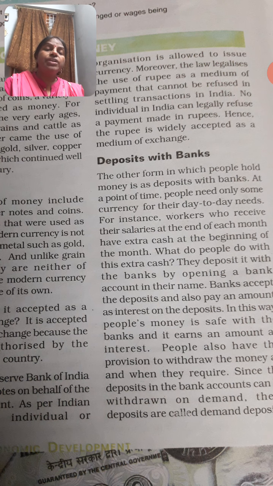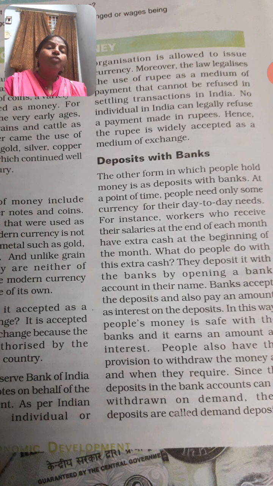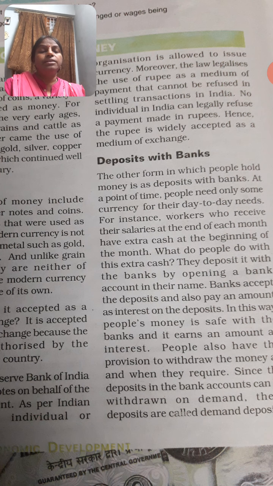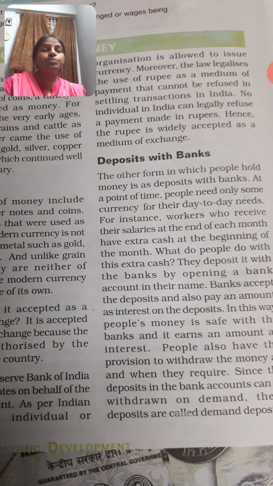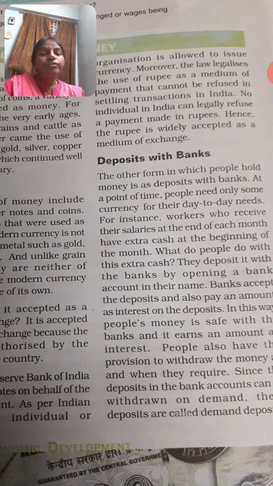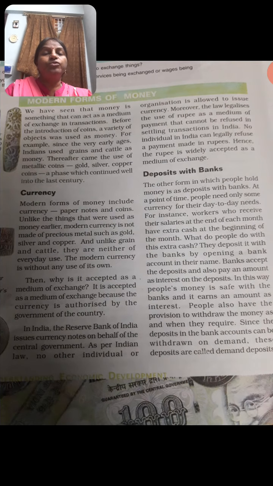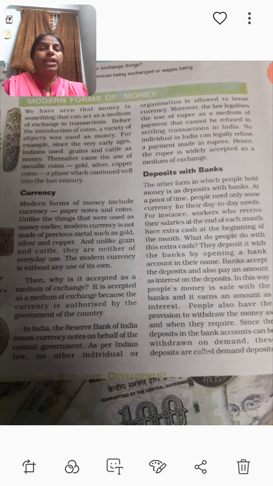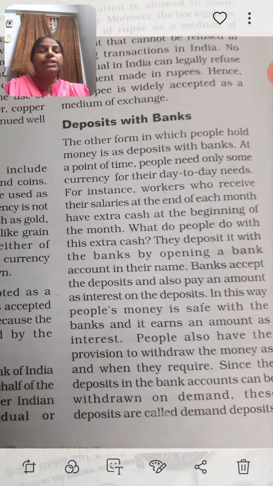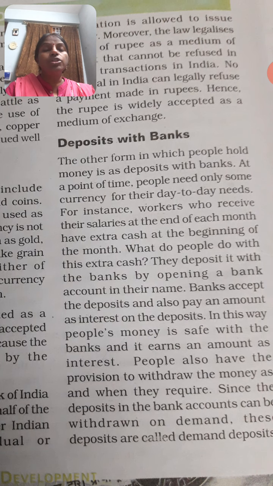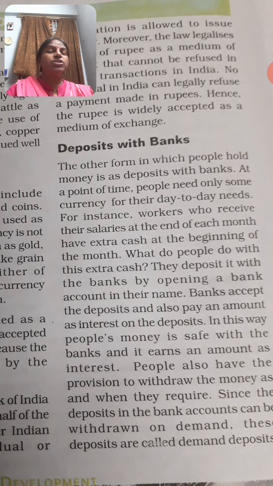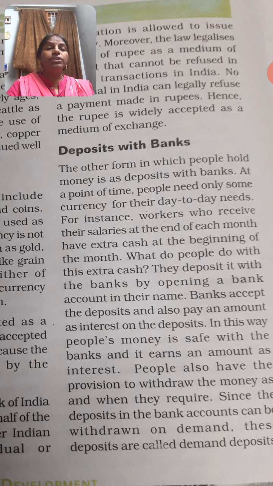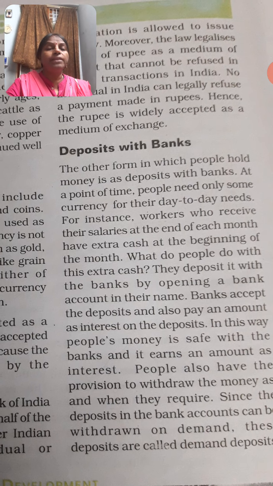And now the question arises: what benefit do the banks have, or how does the bank make a profit with the deposits that it keeps of various customers or people? People also have the provision to withdraw the money anytime. Because we can withdraw the money anytime or whenever the need arises, it is also known as demand deposit. On demand we can withdraw the money that we have kept in the bank.